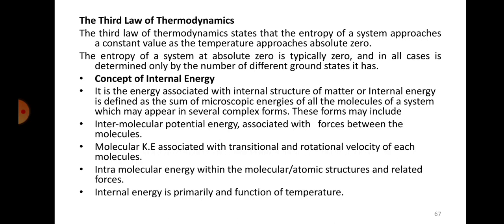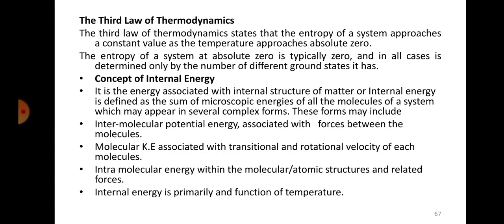So this is a concept of entropy. First of all, you should know what entropy is. Entropy is usually defined as the randomness in a system. You cannot properly measure what entropy is. Entropy is called the randomness of the system, so the randomness always will be varying. What the third law says is that the entropy of the system will reach a constant value when the temperature reaches absolute zero.